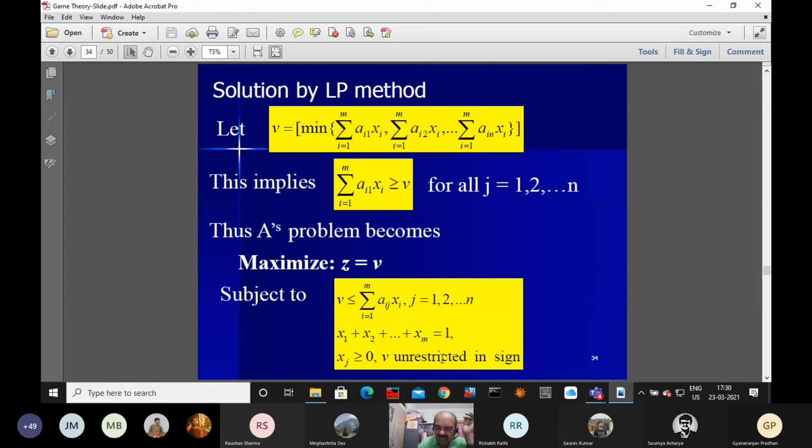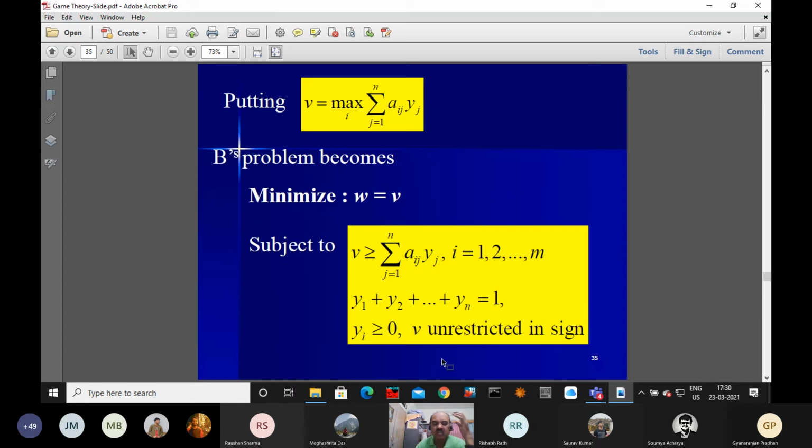Similarly, for the second problem, the same thing you can write. Let me say small y1 by nu equal to capital Y1, and another variable, small y2 by nu is capital Y2.